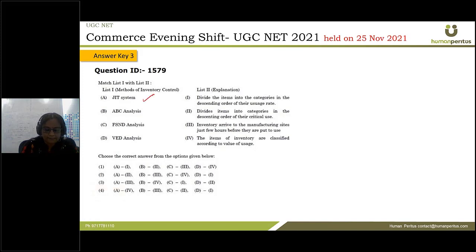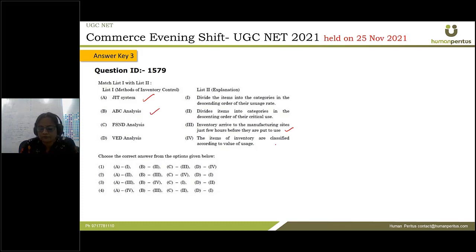So JIT is inventory arrived to the manufacturing site just few hours before they are put to use. So whenever the need arises, then only we demand the inventory. So this is the requirement of JIT system, right?